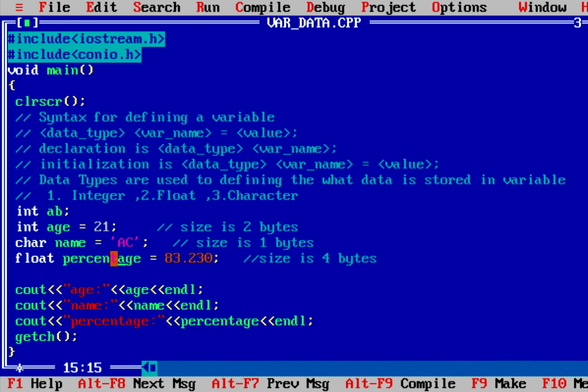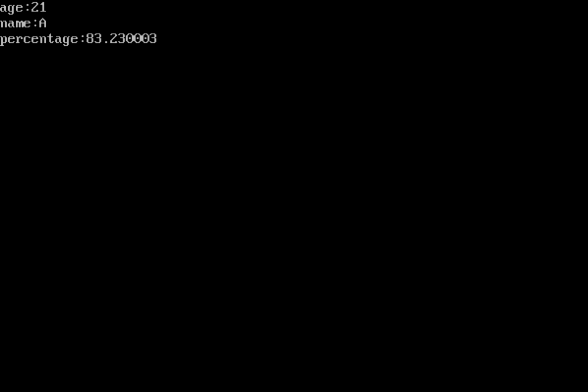Now this program will be error free because I used all the naming conventions in the appropriate way. So just compile it and now run it. As you see, it gives an appropriate output.